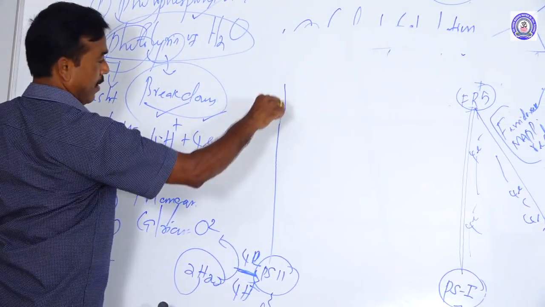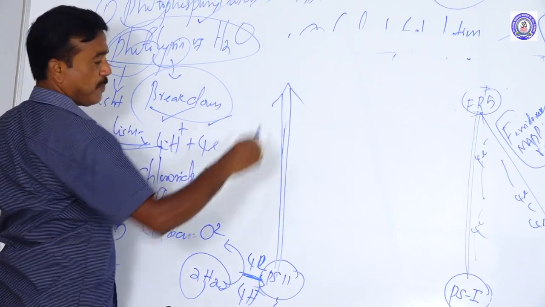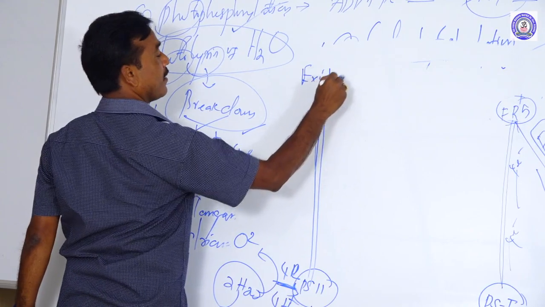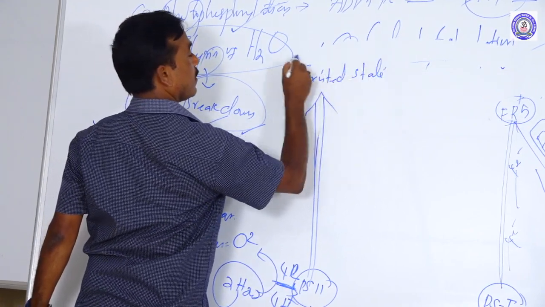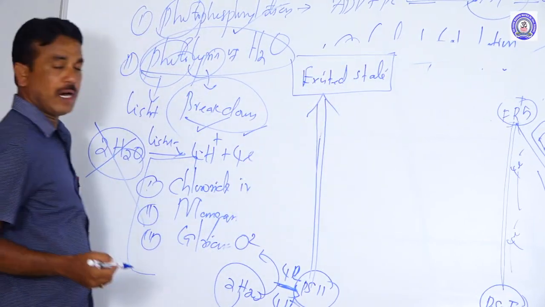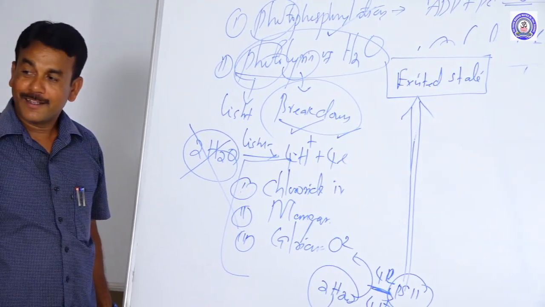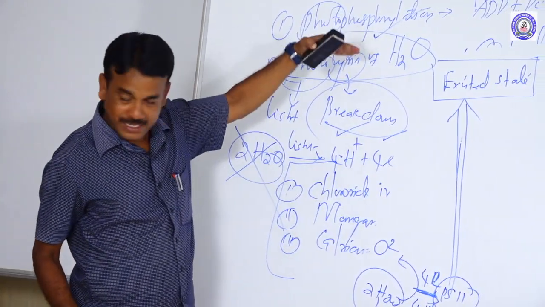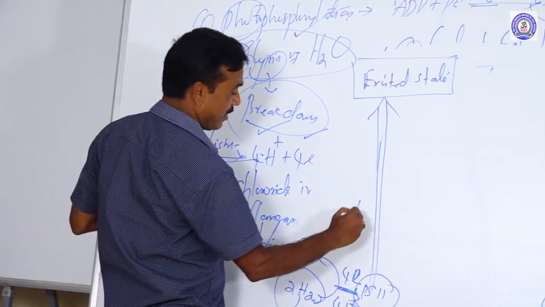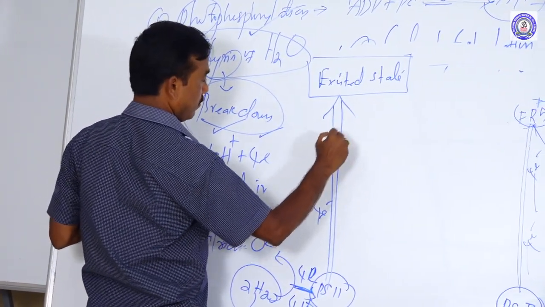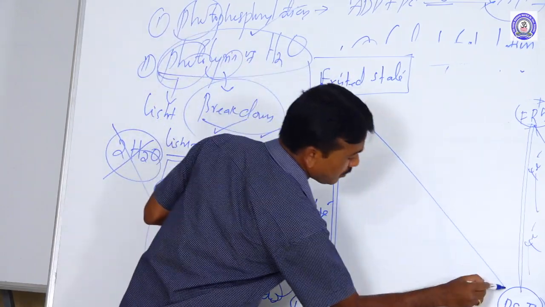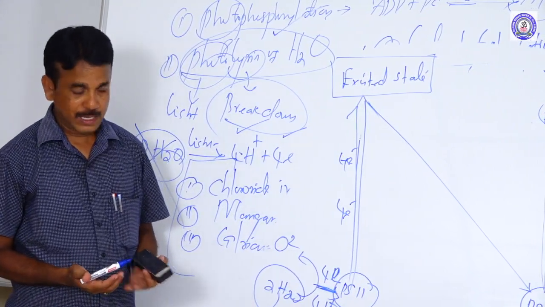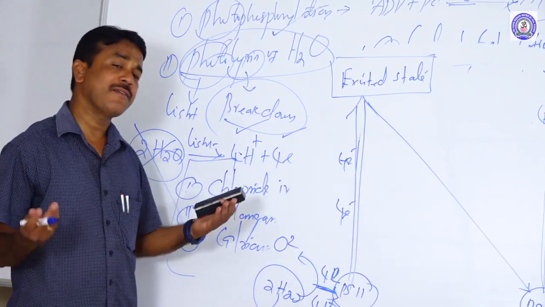The electrons are expelled. The expelled electron must be carried to an excited state. After attaining the excited state, the electrons return to the normal level, and then they reach photosystem 1. Photosystem 2 receives its electrons from the photolysis of water.